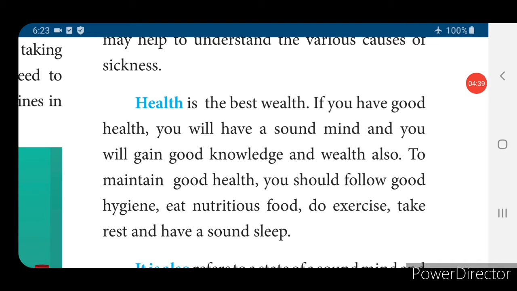First we will see what health is. You know, health is the best wealth, isn't it? If we have good health, we will have a sound mind and we will gain good knowledge and wealth too.